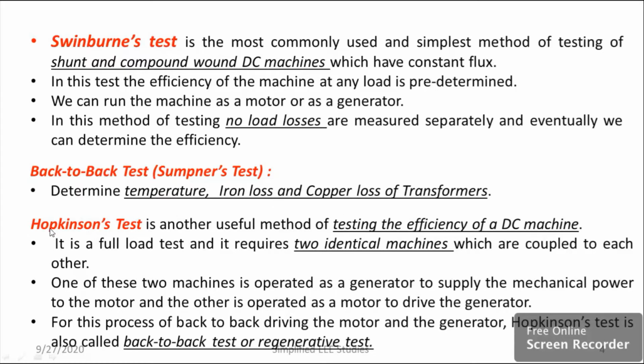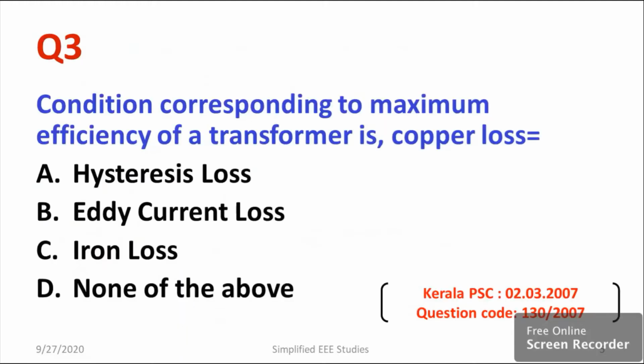If I mention the Hopkins test, it is also known as the back-to-back test, or you can call it the regenerative test. In this test, we use two machines. Both should be identical. One machine will act as a motor, the other as a generator. Here we can calculate the efficiency of the DC machine. That's a peculiarity of the Hopkins test. So these are the popular tests associated with DC machines and transformers.